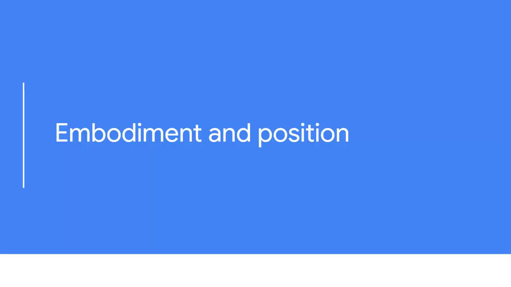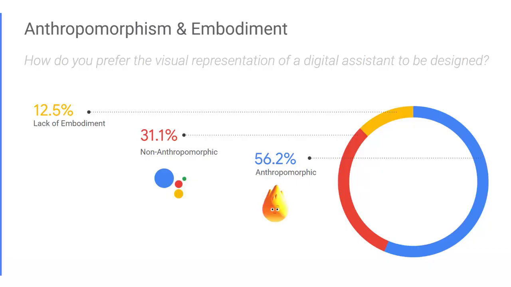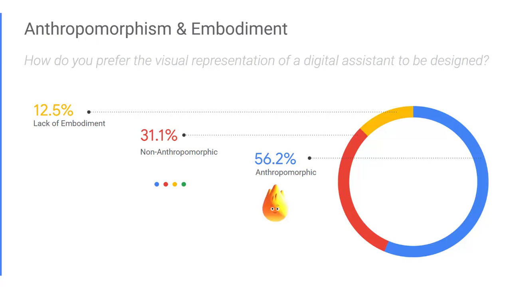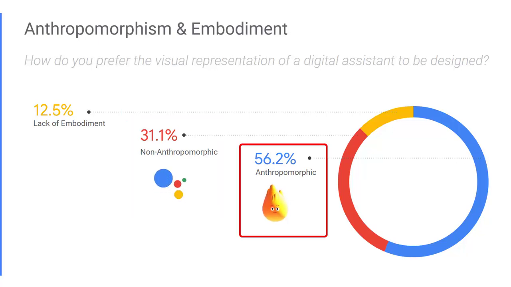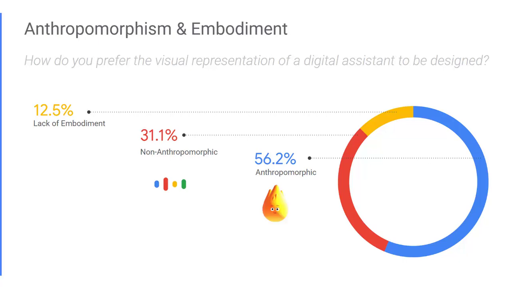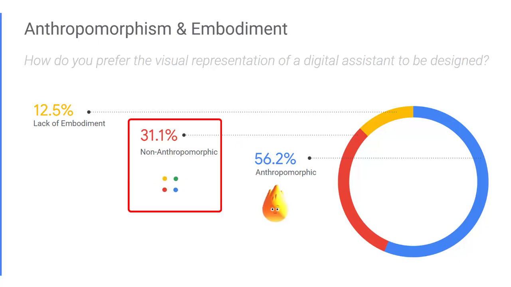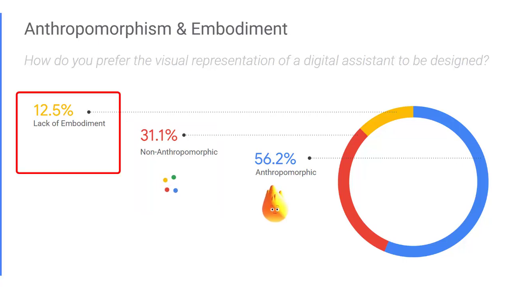Another aspect that we examined is related to the embodiment and position of the avatar. We asked, how do you prefer the visual representation of a digital assistant to be designed? For this question, we showed participants three options: lack of embodiment, non-anthropomorphic, and anthropomorphic. Participants were shown each of the conditions in the VR environment and asked to choose the one they preferred. The option that received the most preferences is anthropomorphic, followed by non-anthropomorphic and lack of embodiment.